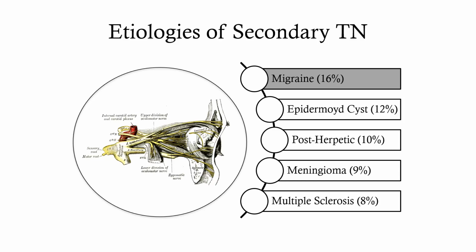In our sample, 37 patients with long history of migraine later presented with pain in the trigeminal nerve distribution that improved after medical and surgical management of TN. We don't know if there is a pathophysiologic relationship between the two diseases, but we believe this to be an overlap of the two. Therefore, we consider epidermoid cyst as the most common cause of secondary trigeminal neuralgia. The other three causes are postherpetic, meningioma, and multiple sclerosis.